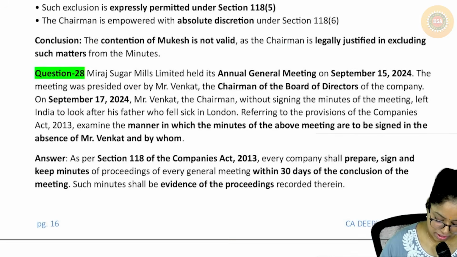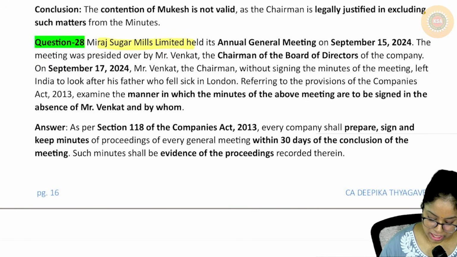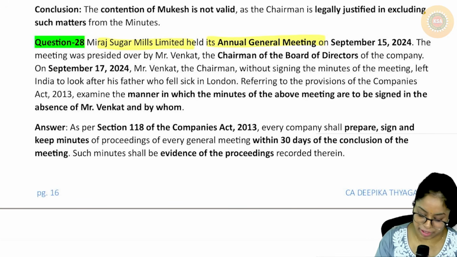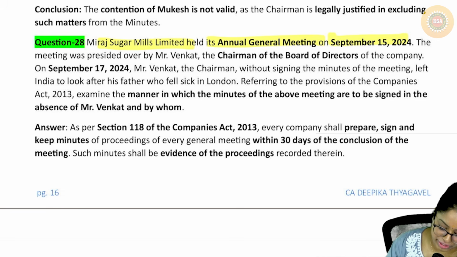Next is, Miraj Sugar Mills Limited held its annual general meeting on 15th September 2024. The meeting was presided over by Mr.